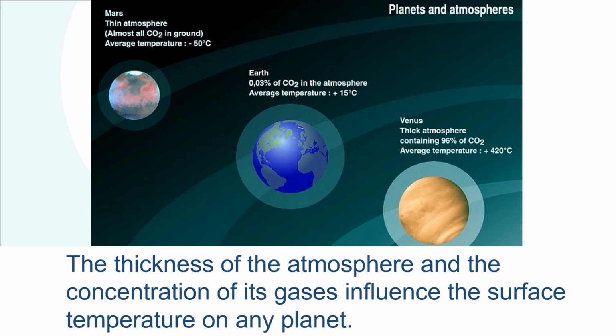That is ours. Whereas on Venus the atmospheric layer is very, very thick, and that is why it's very hot on that planet. So the thickness of the atmosphere and the concentration of its gases influence the surface temperature on any planet.